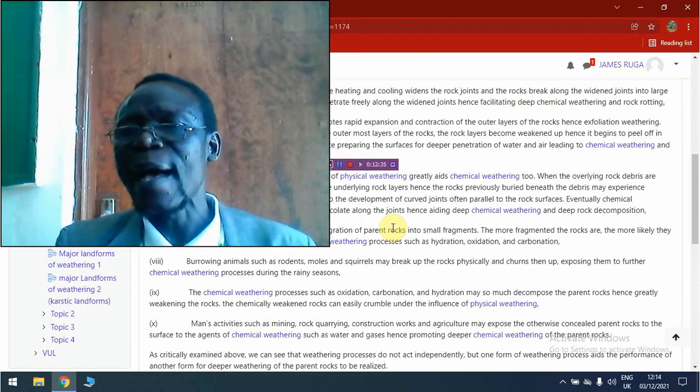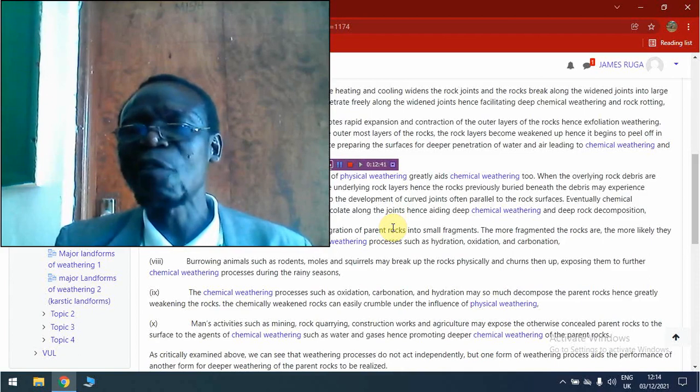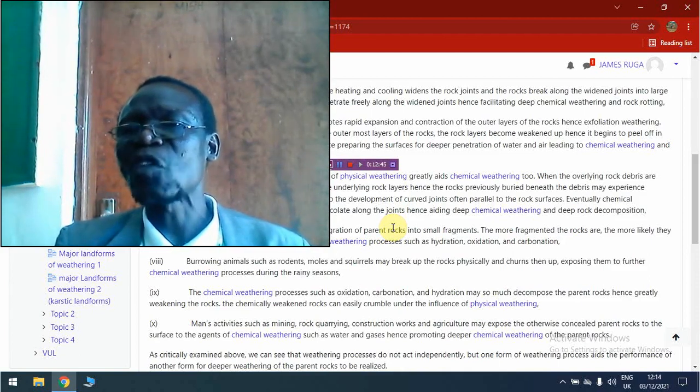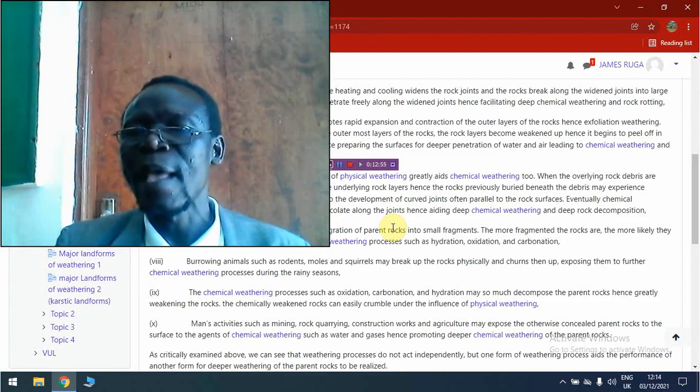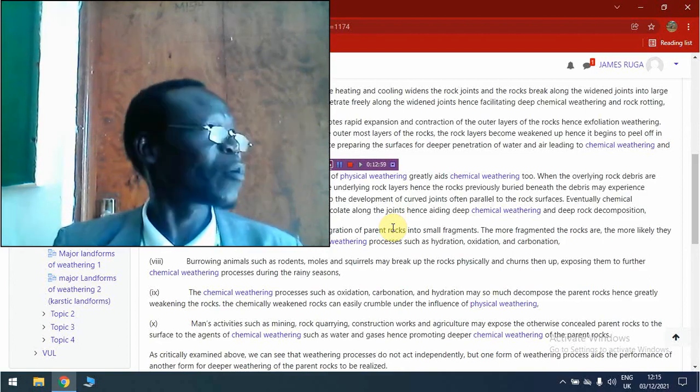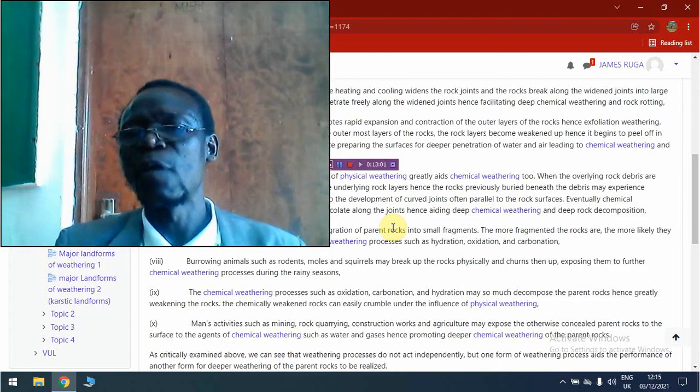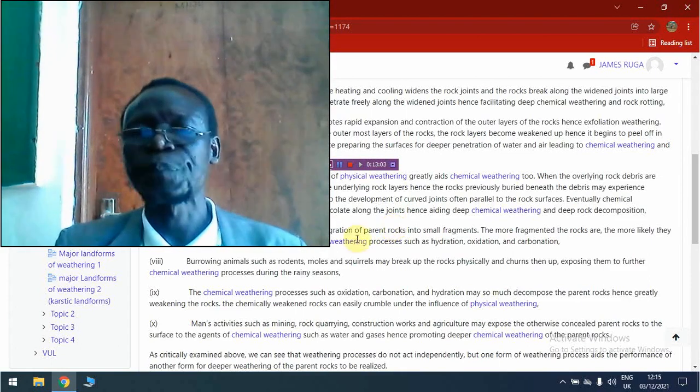gradually water and air can penetrate into these already fractured rock fragments easily. So, in other words, these rock fragments can deeply be attacked by the water and air that are very good agents of chemical weathering, and this will promote very deep chemical weathering processes taking place within the rock.